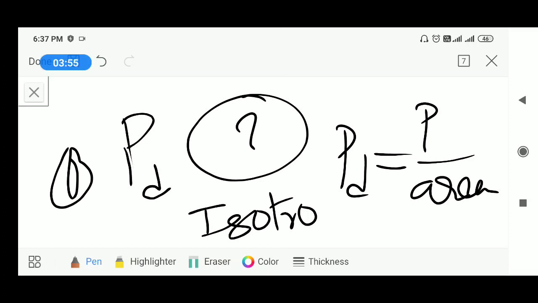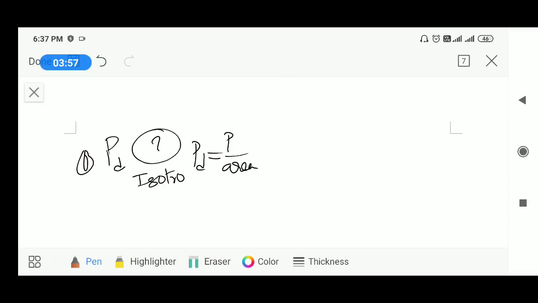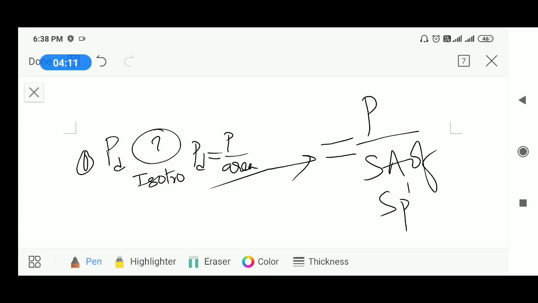Hence, the surface area of the sphere is area, this is surface area. Hence, the power density is power transmitted by surface area of sphere. That means power by 4 pi r square is the power density.